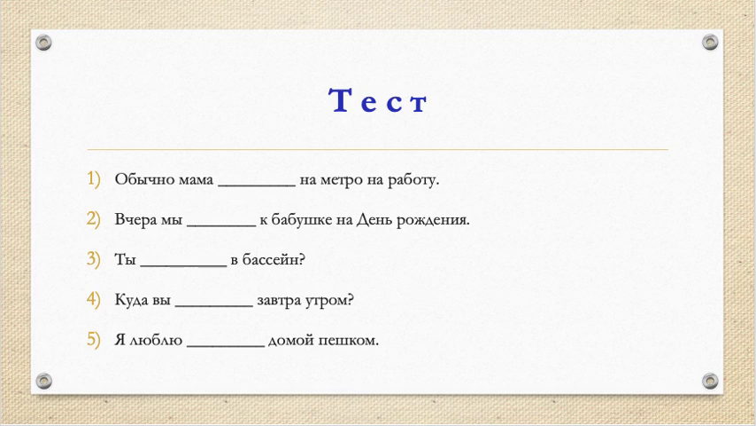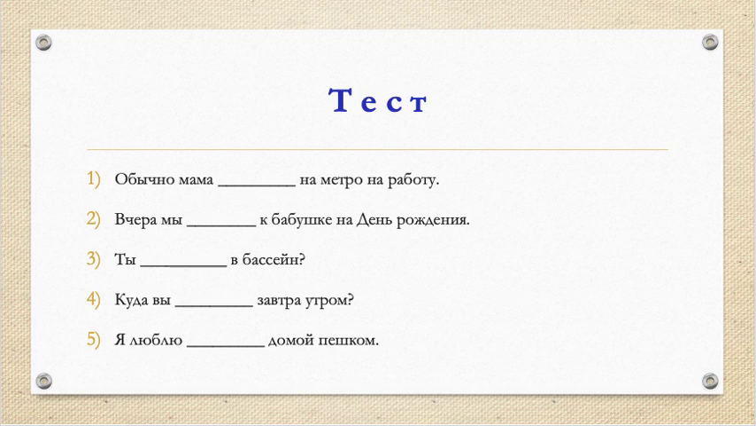The second sentence. Вчера мы к бабушке на день рождения. First, we can think about both verbs here because we don't know how far the grandmother lives. Maybe it's next street or maybe it's next city. So both verbs work for this sentence. We just need to know more context to choose.